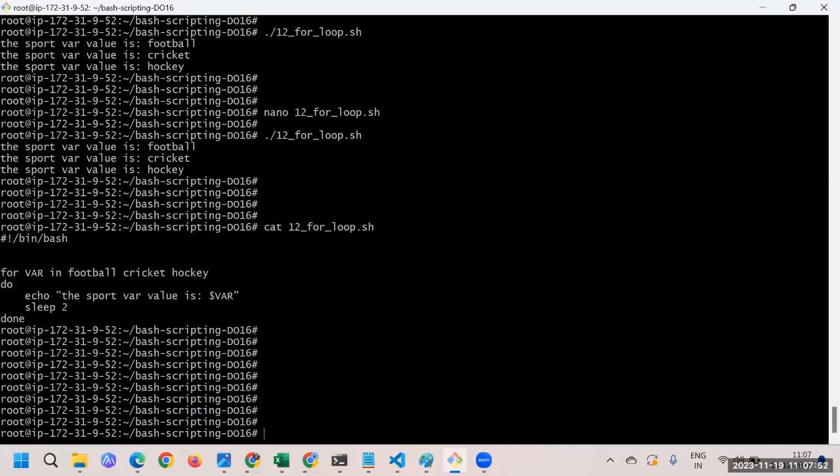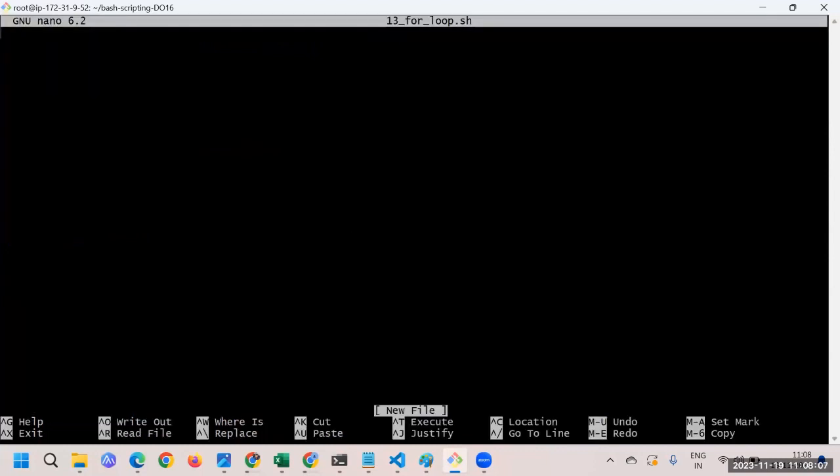So what I'm going to do is create one more script. Here I'll say 13 for loop dot sh, and here I'll type it. Let's consider a variable this time.